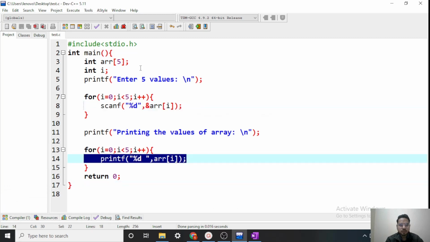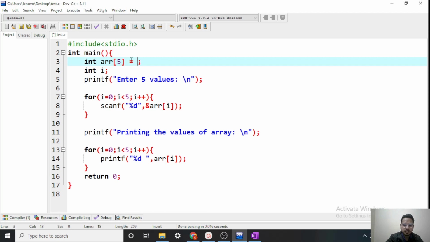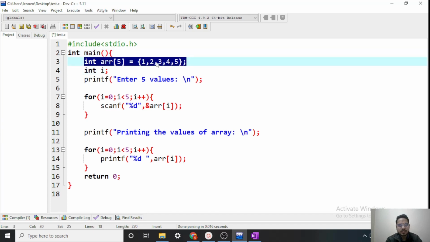Okay. So likewise we can initialize the variable at the time of declaration. We can also do the same for the array. So to initialize the array at the time of declaration, we can do like this. This will fill up the values. So 1 will be at the 0 index, 2 will be at index 1 and so on. So it is like initialization at the time of declaration.